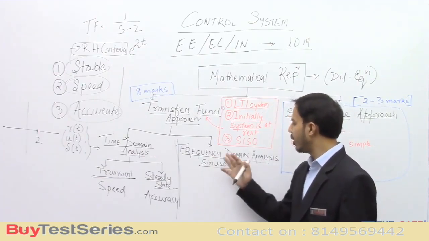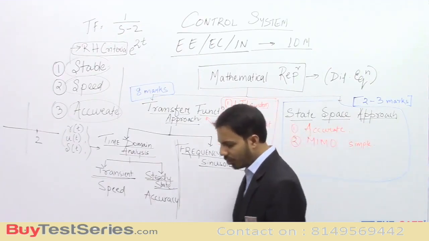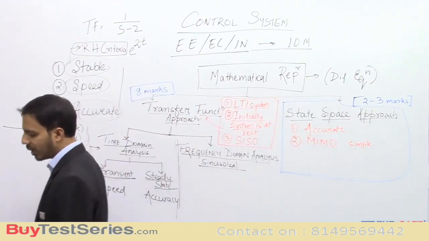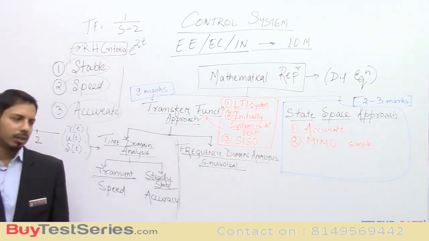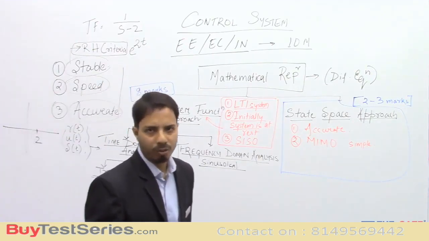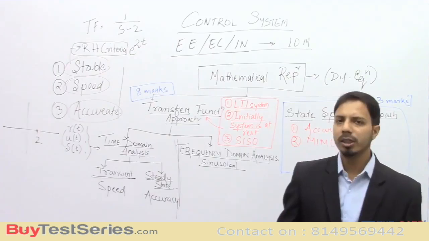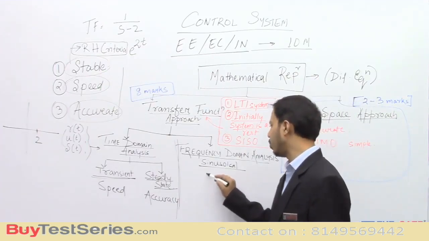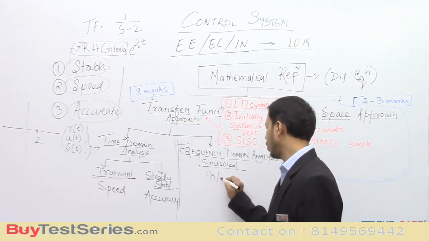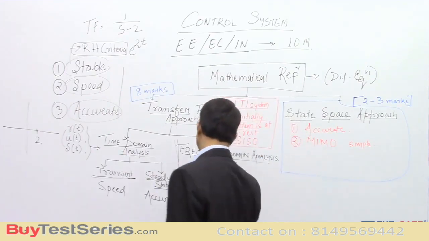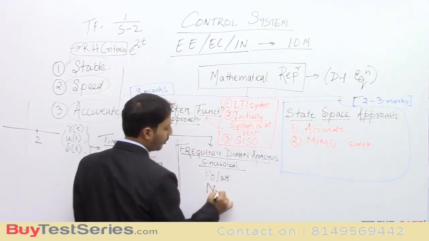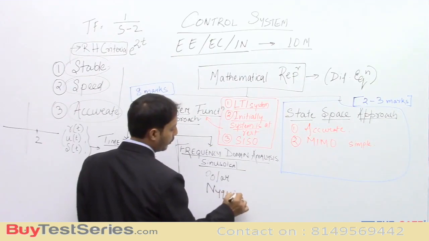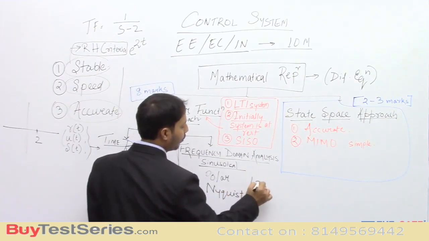Next will be frequency domain analysis. In frequency domain analysis, what we study is basically the stability of the system. There are techniques, for example, polar plot, Nyquist plot, and Bode plot.